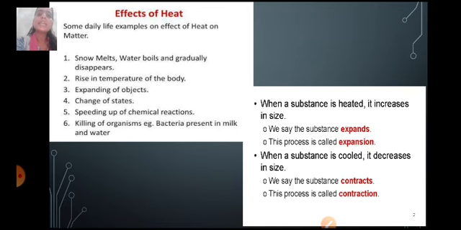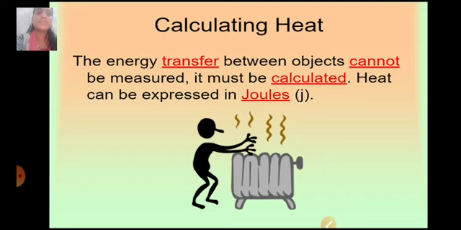Now when a substance is heated, it increases in size and we say that the substance expands. This process is also called expansion. Now when a substance is cooled, it decreases in size and we say that the substance has contracted, and this process is called contraction. So this is also an example of the effect of heat. Here we can see these are some of the effects of heat.